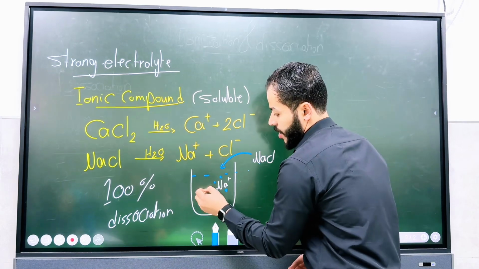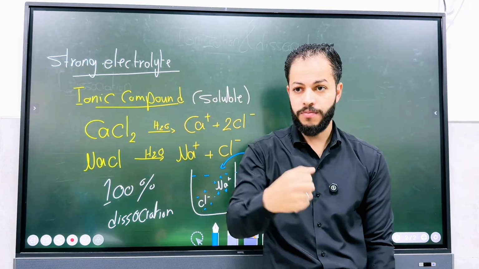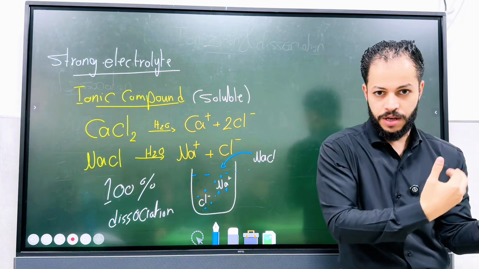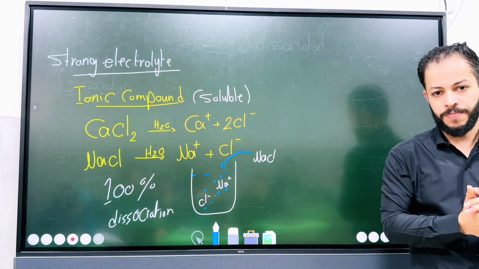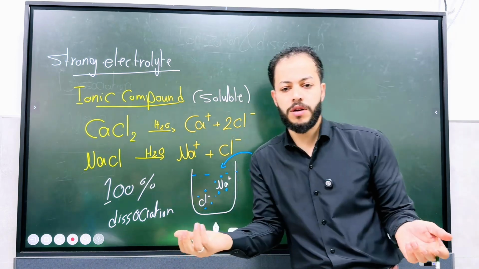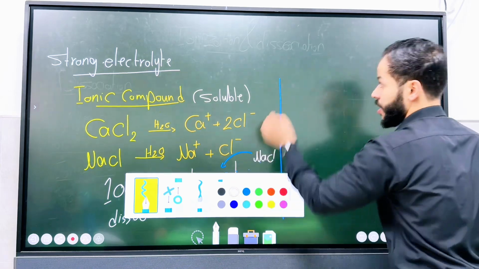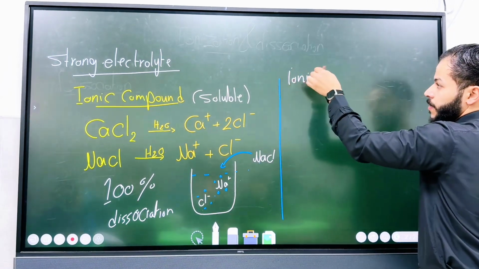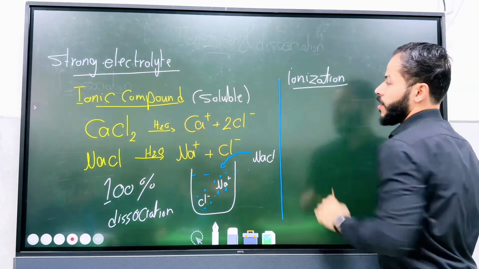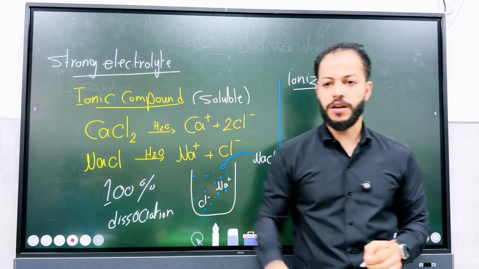So again, what is the idea, guys? The strong electrolyte conducts electricity well because all of the compound is completely ionized, 100% converted to ions. Okay? So that was the ionic compounds that are soluble. What about the molecular compounds? For molecular compounds, we talk about ionization, right? So what do we look for here to be a strong electrolyte, completely ionized or partially ionized?